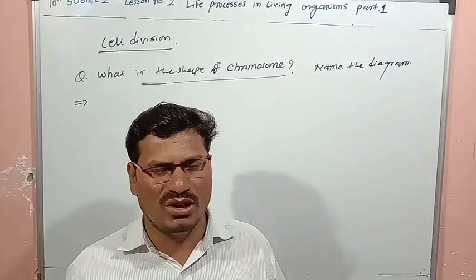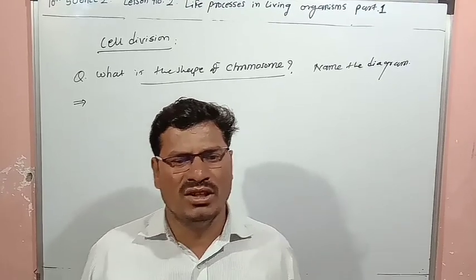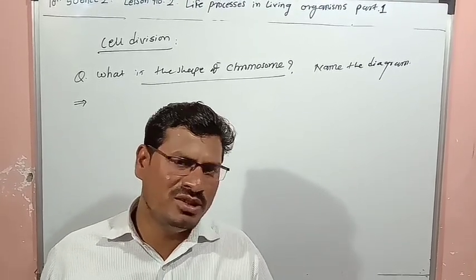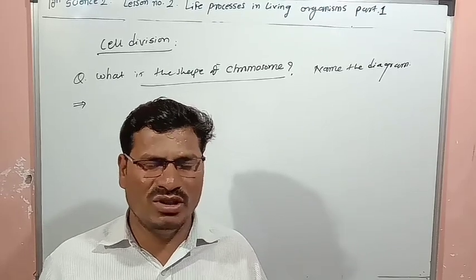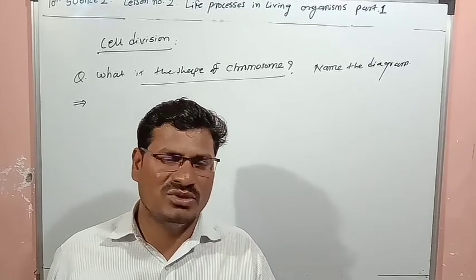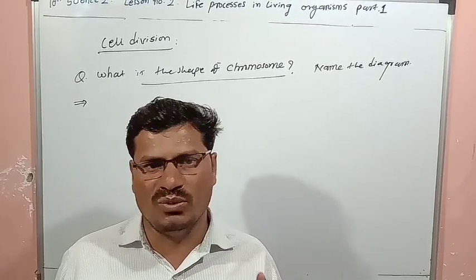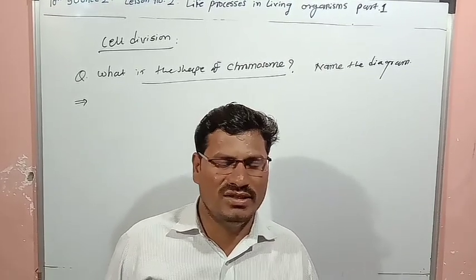These chromosomes are visible during cell division only, and they help in carrying hereditary characters from one generation to the next generation.